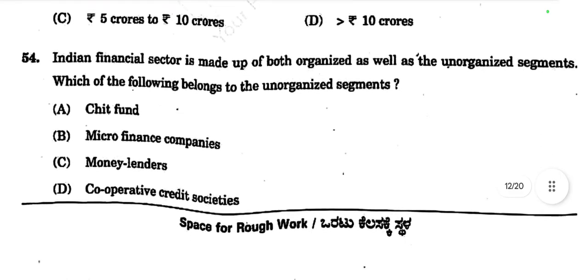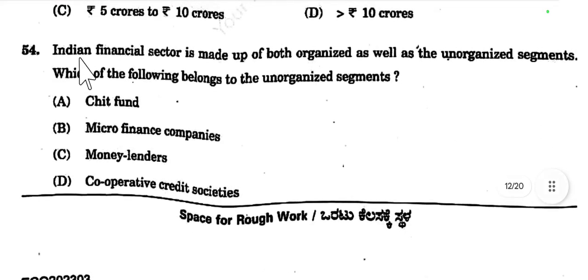Then question number 54. The Indian financial sector is made up of both organized as well as unorganized segments. Which of the following belongs to the unorganized segment?